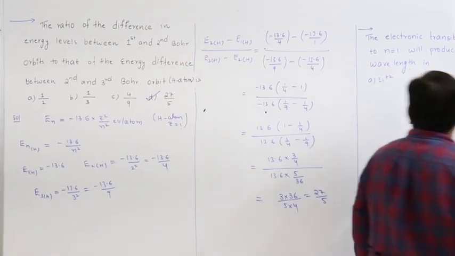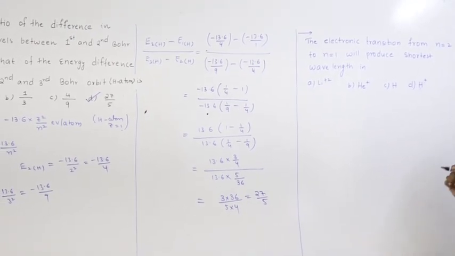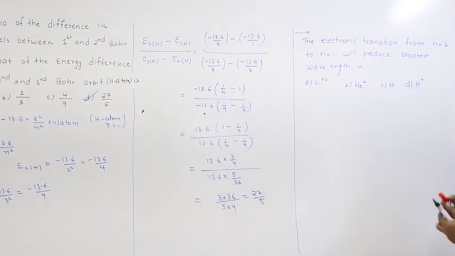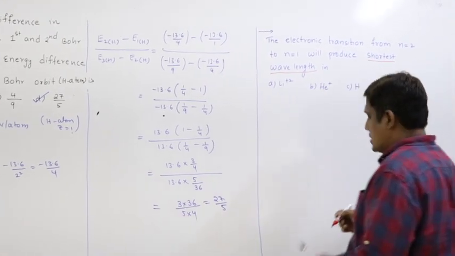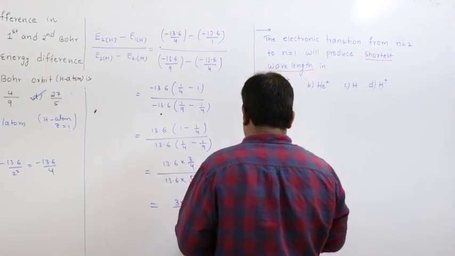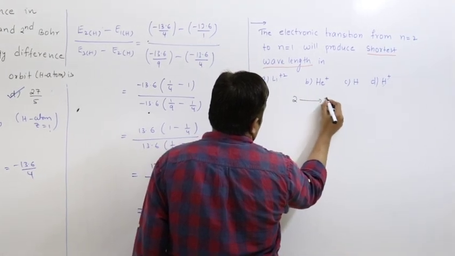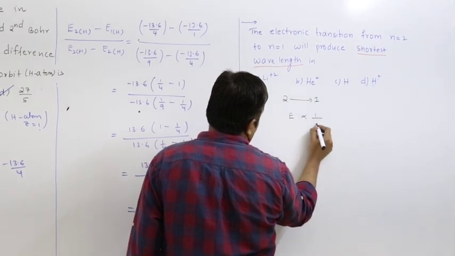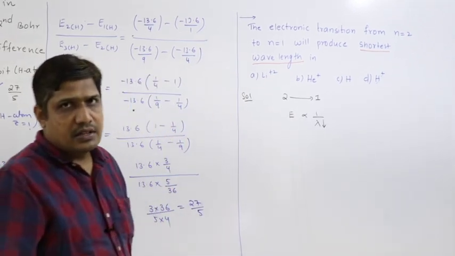So let us see the next one. The electronic transition from n equal to 2 to n equal to 1 will produce shortest wavelength. Some transition is given from 2 to 1, right? You have to find 2 to 1. For 2 to 1 transition, shortest wavelength. So energy is inversely proportional to lambda. Shortest wavelength means the one which has highest energy.